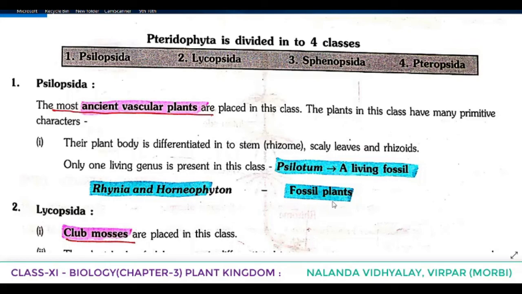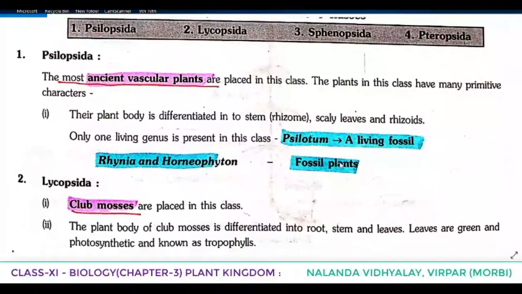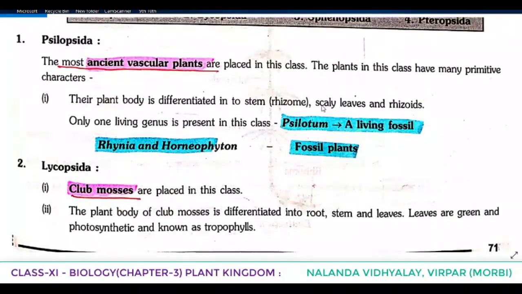These two are known as fossil plants, which come under the class Coleopsida of Pteridophyta. Now the second is Lycopsida. They are known as club mosses, which are placed in this class. So Lycopsida is also known as club mosses. The plant body of club mosses is differentiated into root, stem and leaves.